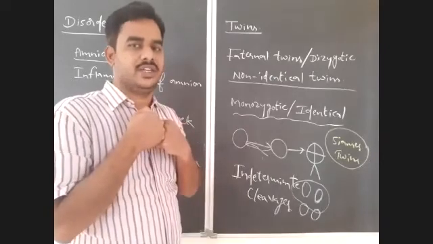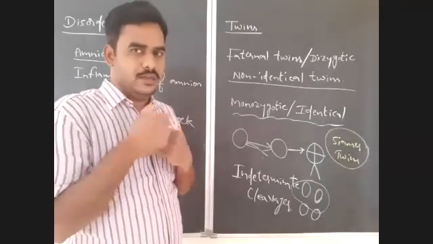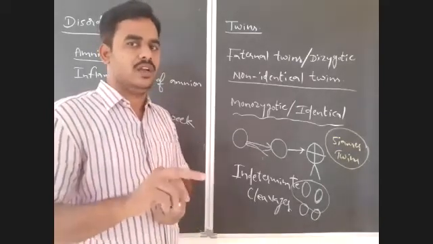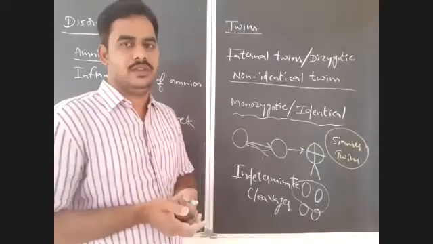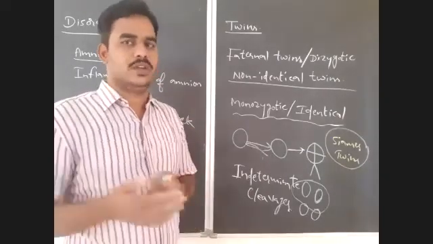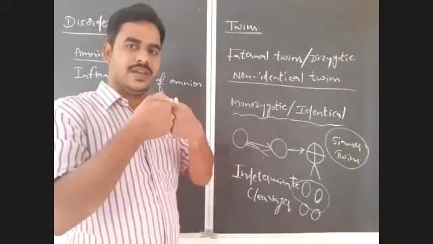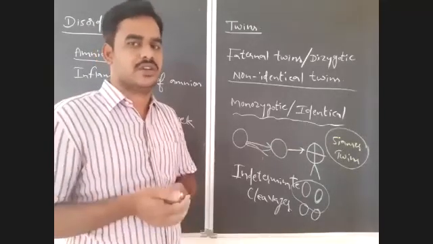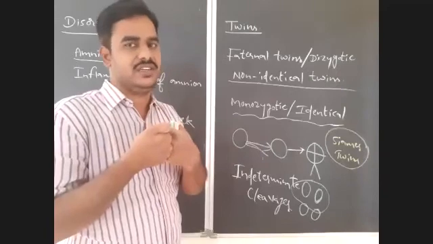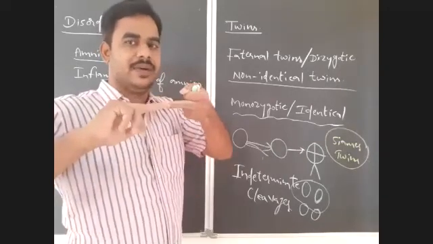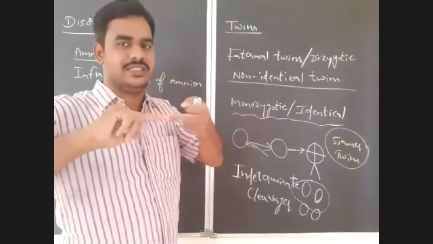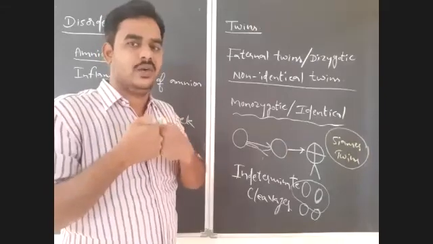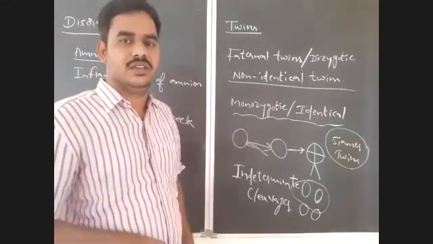If both ova are produced by a single ovary and both ova are fertilized in a single fallopian tube, then at the time of transport, if both zygotes or morulas are attached with each other, or after reaching the uterus, at the time of implantation, both are attached with each other, what will happen? That connected or attached part will develop as a single part. Then there will be a connection between the two twins, which are known as Siamese twins.